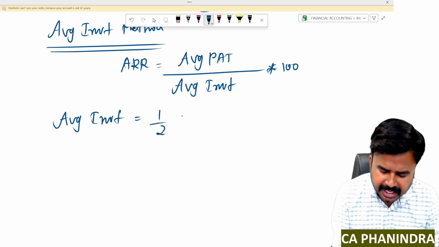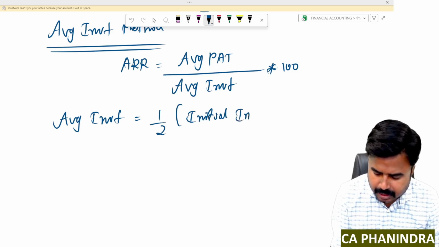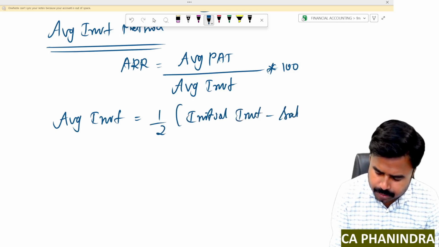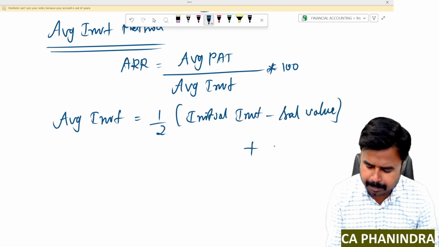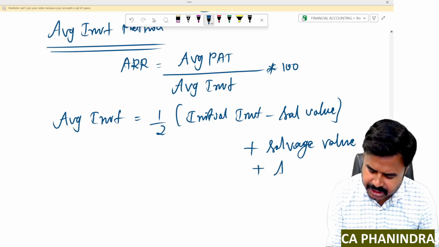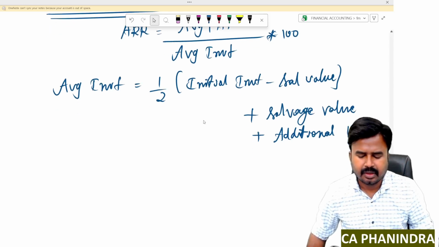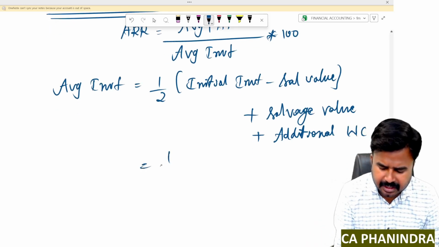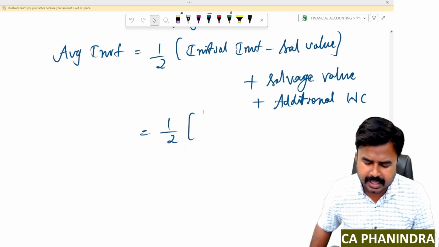Half of initial investment minus salvage value, close the bracket, write plus salvage value plus additional working capital that you are investing. WC means working capital. Half of initial investment is 56,125. That's my initial investment.